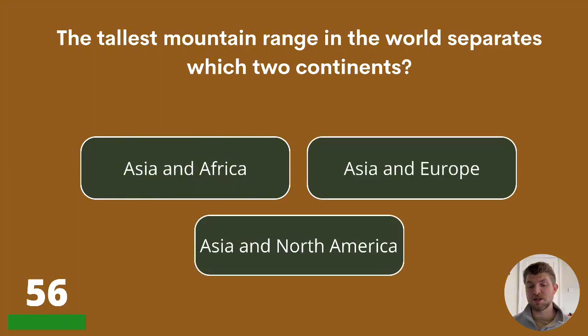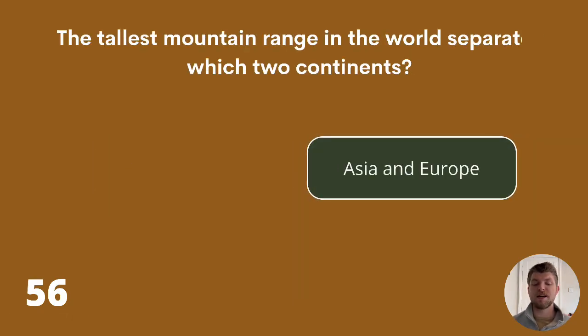56. The tallest mountain range in the world separates which two continents? Asia and Africa, Asia and Europe, or Asia and North America? The tallest mountain range in the world. The answer is Asia and Europe.